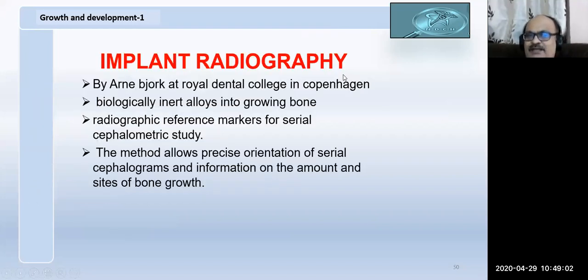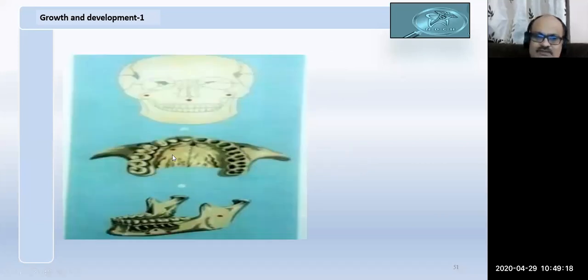Sometimes you put implants in the body. After the bone grows, the distance between the implants grows. You can measure it and study how much growth has occurred. So these are the different spots where you keep implants. Björk is famous for the Björk implant studies, by whom you know how the mandible rotates, and how the distance between the two plates of the maxilla